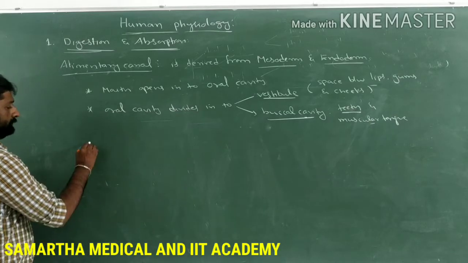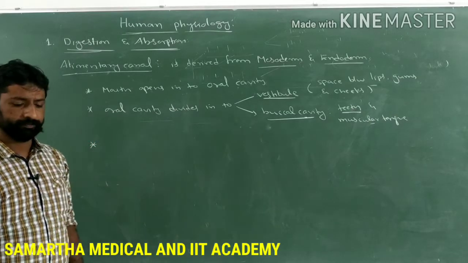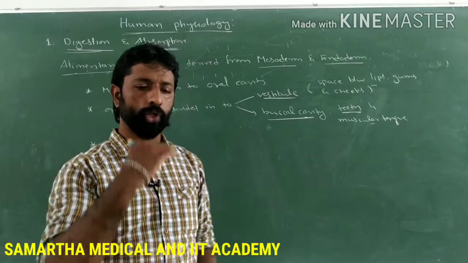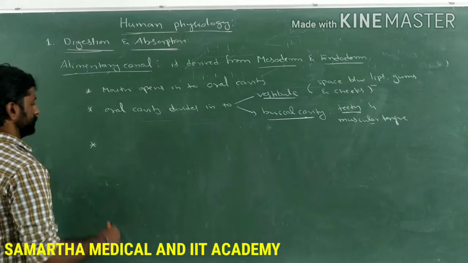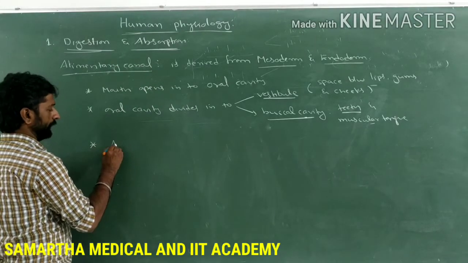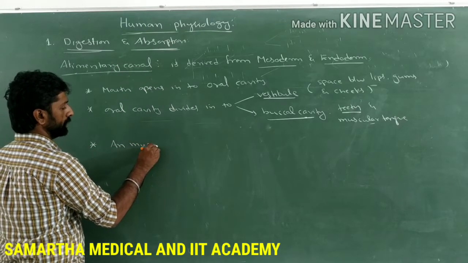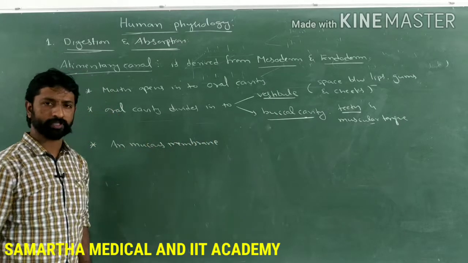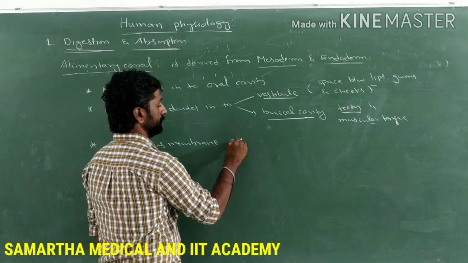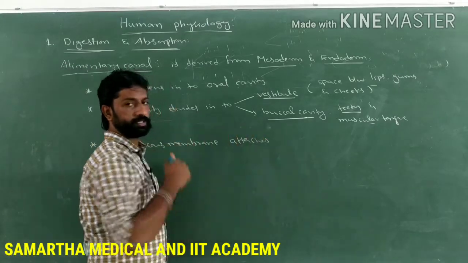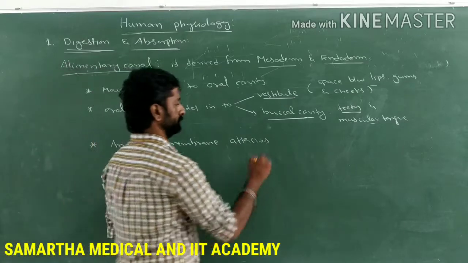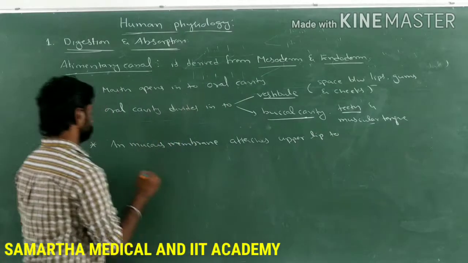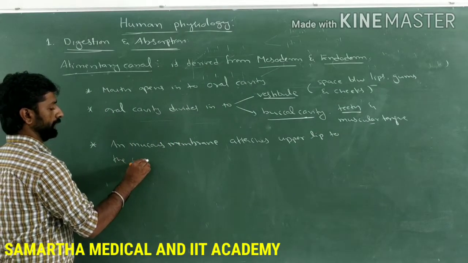So now the next one is, see how the lips are attached to the gum. What about the lower lip and the upper lip? There is a mucous membrane which attaches the upper lip to the gum.